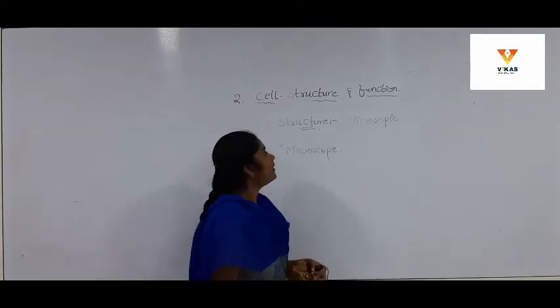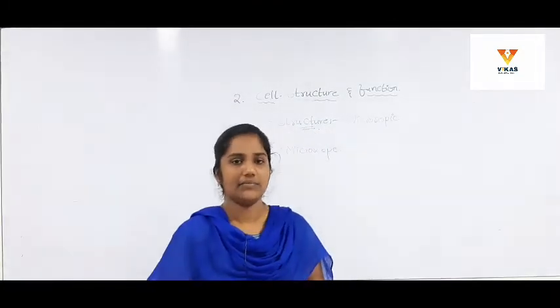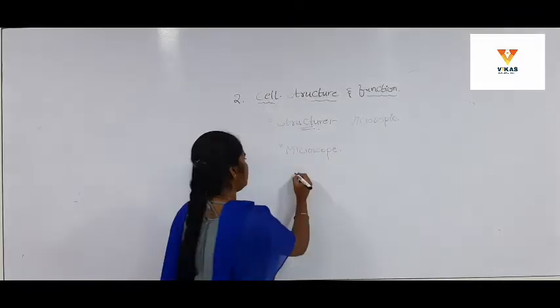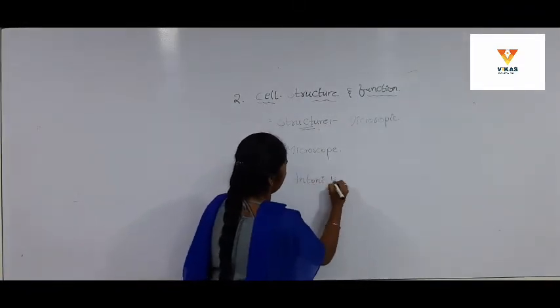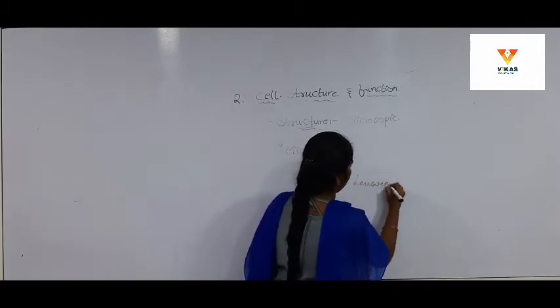The person who observed the microorganisms in the pond water is Antony van Leeuwenhoek.